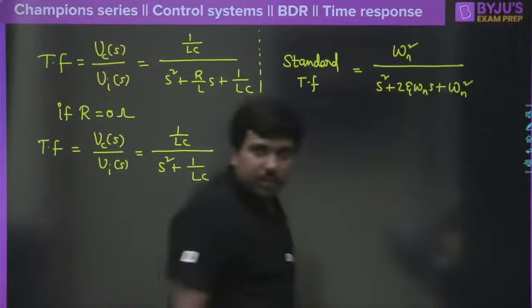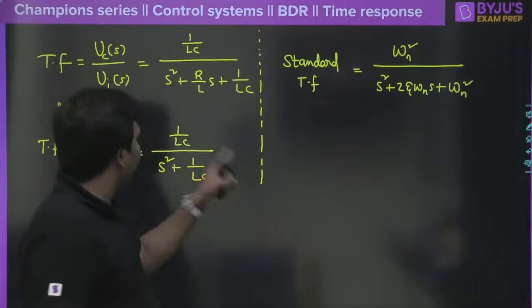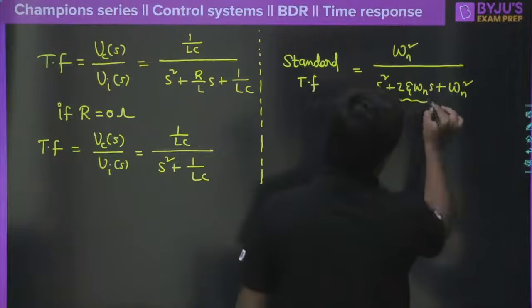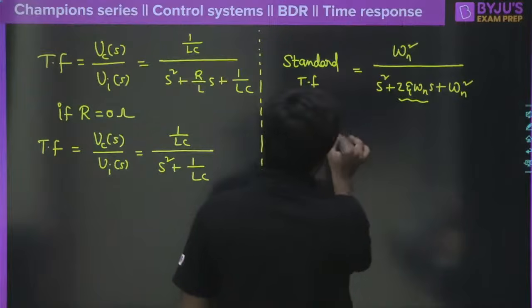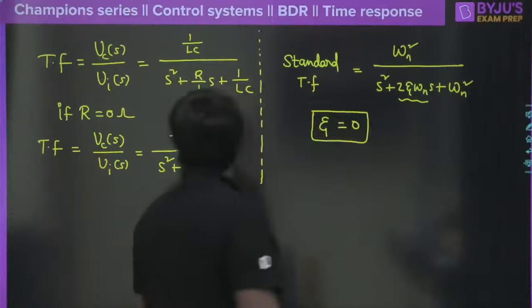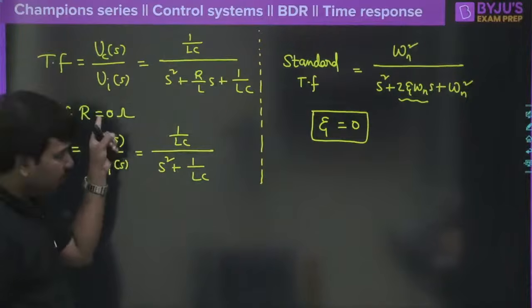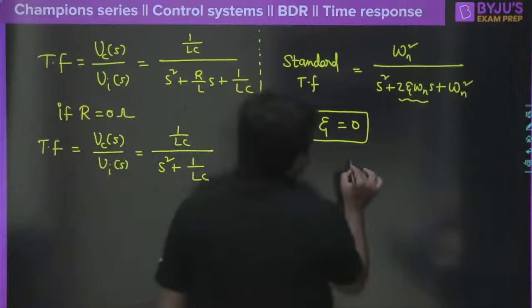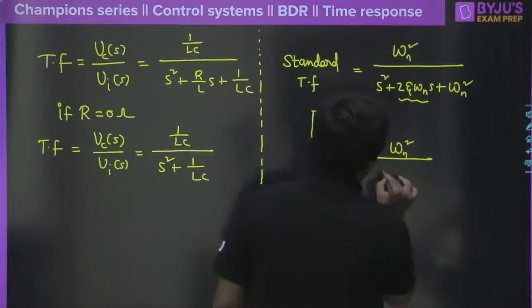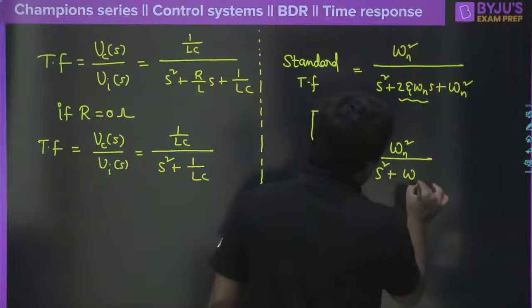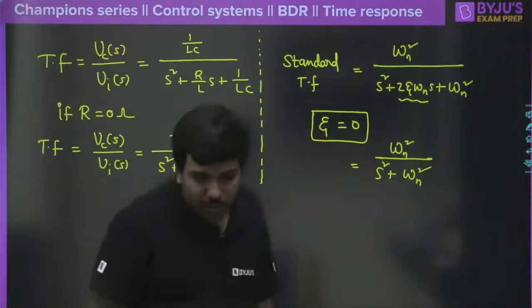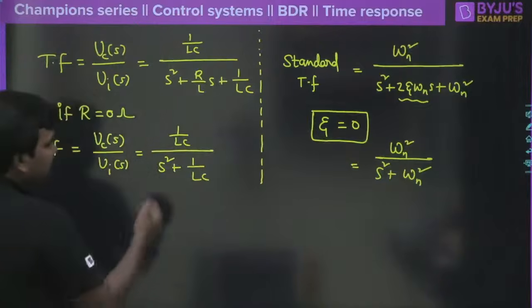Agree with me, right? So now what is not there here? When the resistance is 0, I am very sure that this factor became 0, right? That means zeta is equal to 0. So I can say clearly, when the resistance is equal to 0, zeta is equal to 0, then it looks like omega n square, obviously, divided by S square plus omega n square. This is possible, correct? Any one of you, what is the answer here? 0.25. Okay, so you have mentioned that.